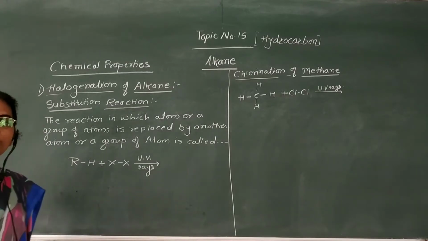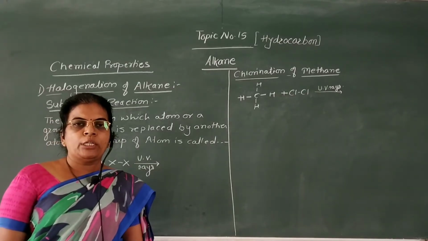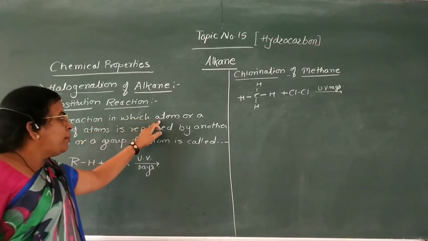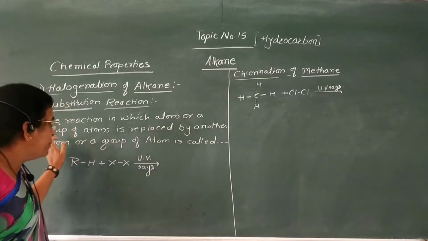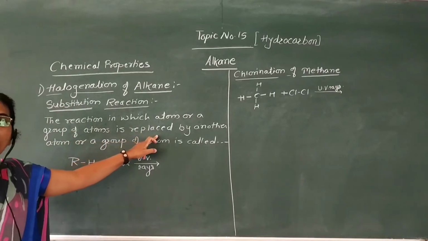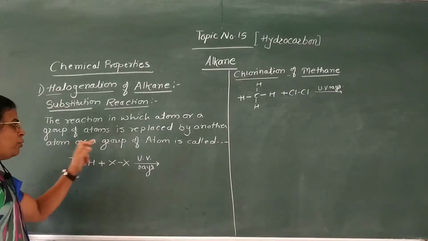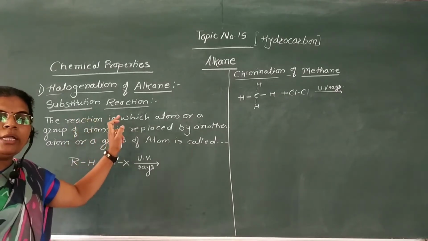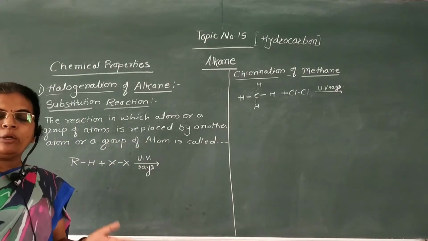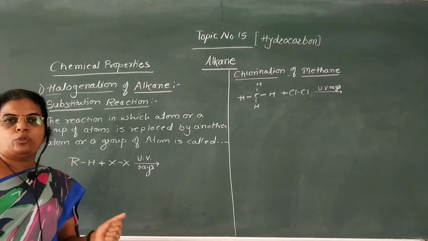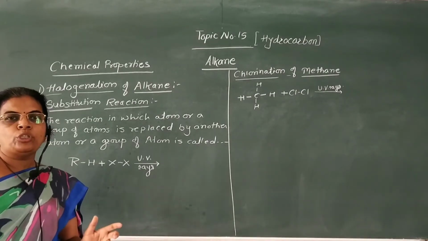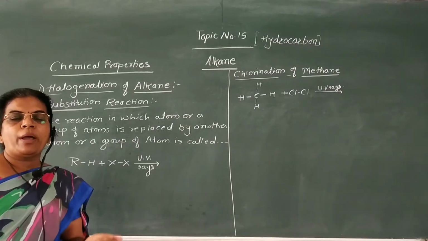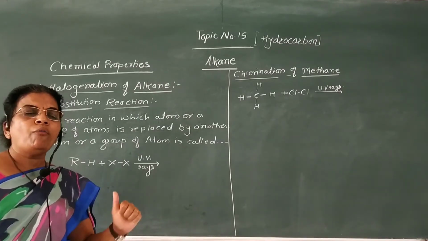First we are going to see what is meant by a substitution reaction. The reaction in which an atom or a group of atoms is replaced by another atom or a group of atoms is called a substitution reaction. When alkanes undergo halogenation, they undergo substitution reaction, in which an atom or group of atoms is replaced by another atom or group of atoms.